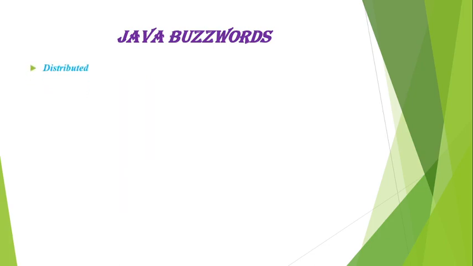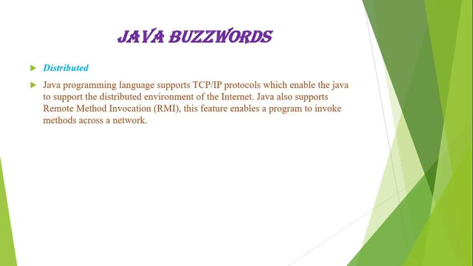Next is distributed. Java programming language supports the TCP/IP protocol, which enables Java to support the distributed environment of the internet. Java also supports remote method invocation, that is RMI. This feature enables a program to invoke methods across a network.